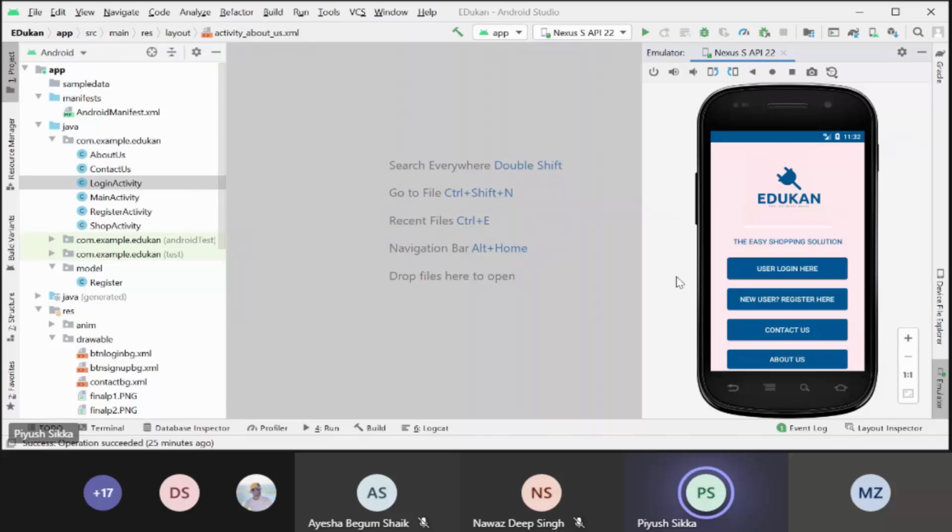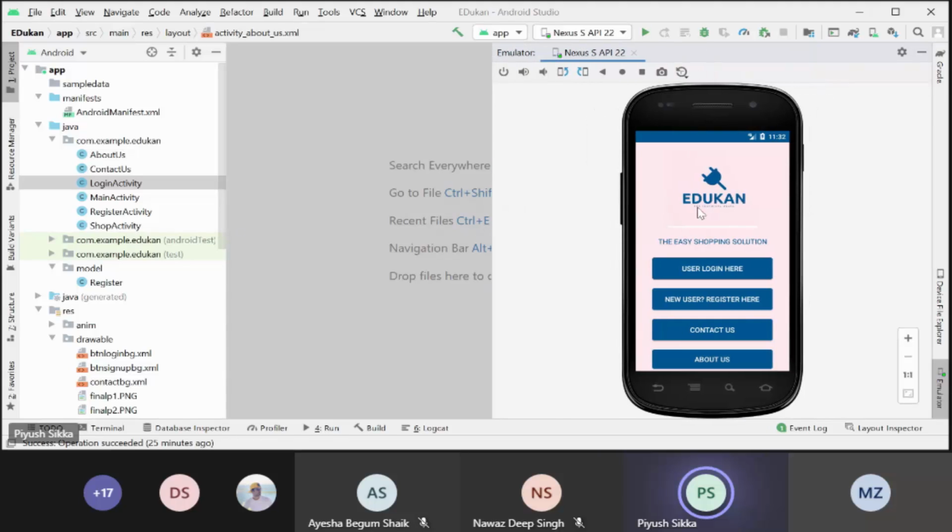Hello, sir. I want to show you about the designs and working of our app. This is our app. It consists of 4 features. You can log in here, user login. You can register over here on this button. After clicking on this button, you can register. And this is the 3rd button where you can contact us. And this is the 4th button where we can tell about our eDukan app.